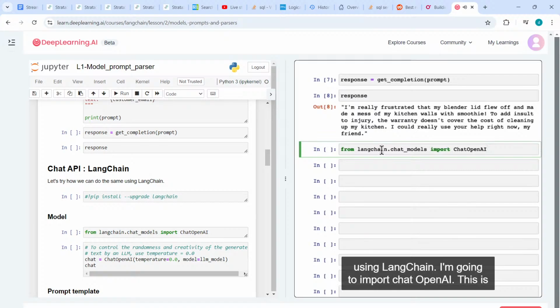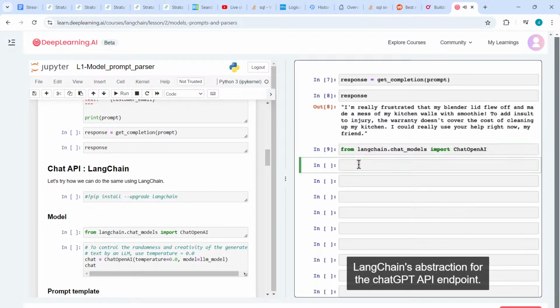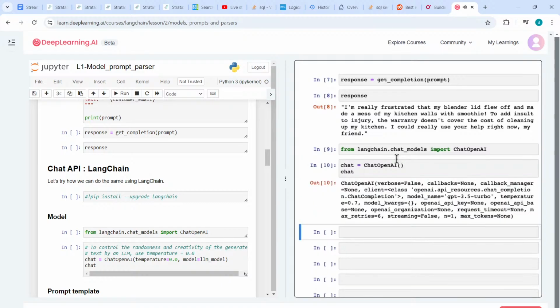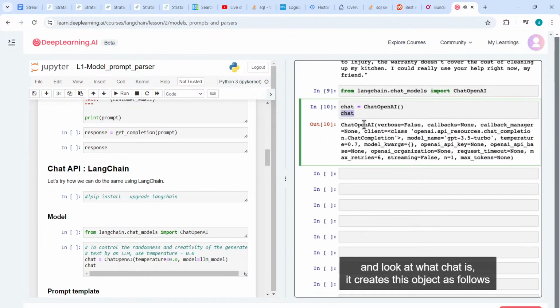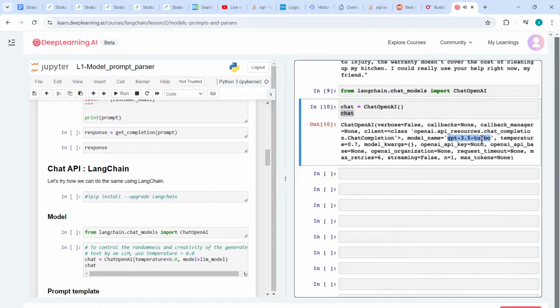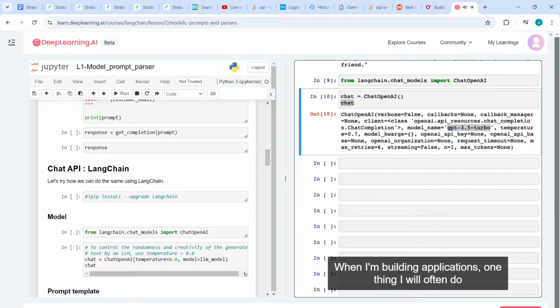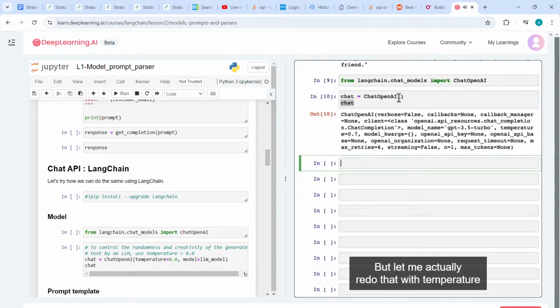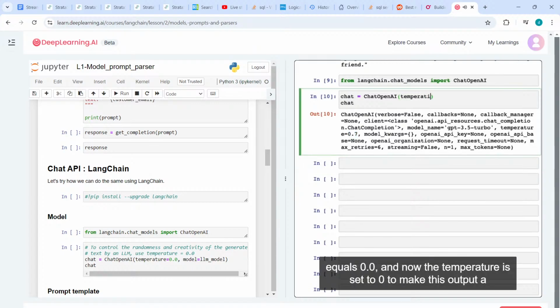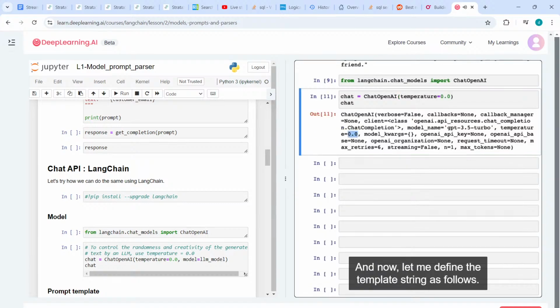I'm going to import ChatOpenAI. This is LangChain's abstraction for the ChatGPT API endpoint. And so if I then set chat equals ChatOpenAI and look at what chat is, it creates this object as follows that uses the ChatGPT model, which is also called GPT 3.5 Turbo. When I'm building applications, one thing I will often do is set the temperature parameter to be equal to 0. So the default temperature is 0.7, but let me actually redo that with temperature equals 0.0. And now the temperature is set to 0 to make its output a little bit less random.